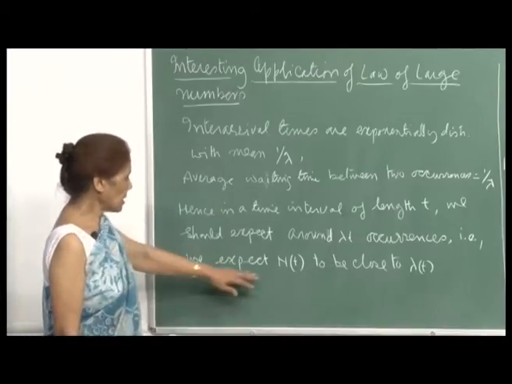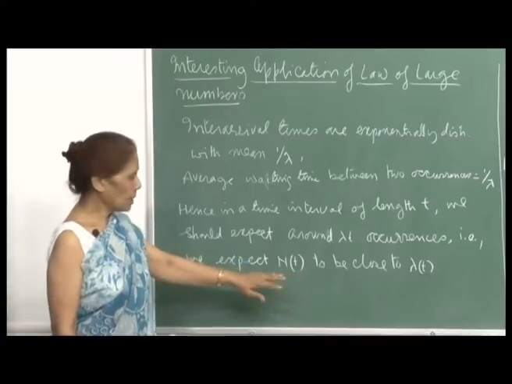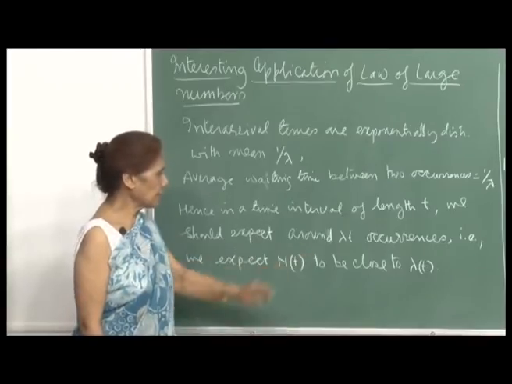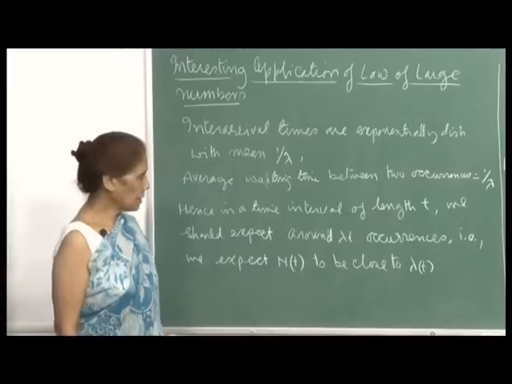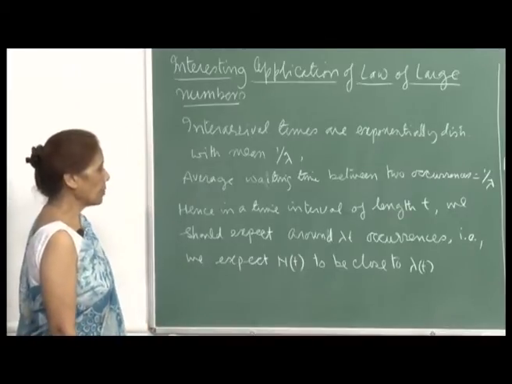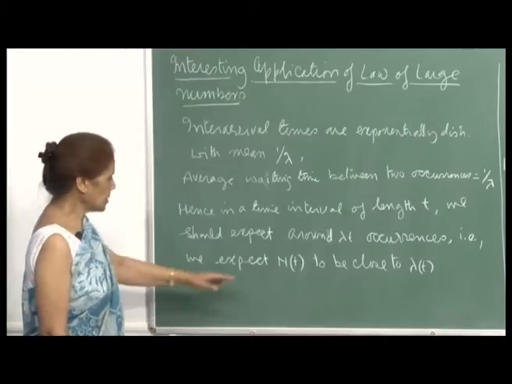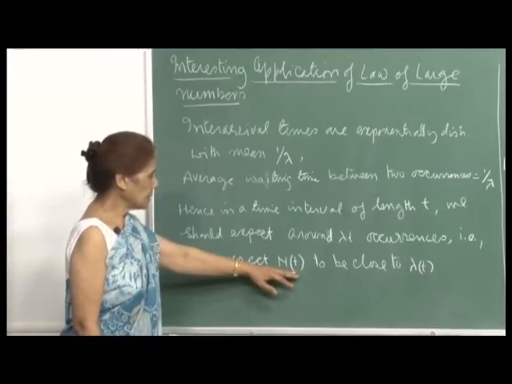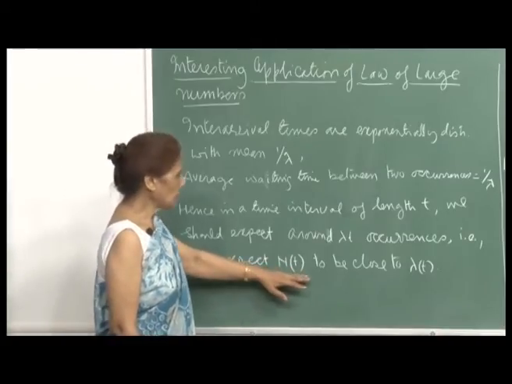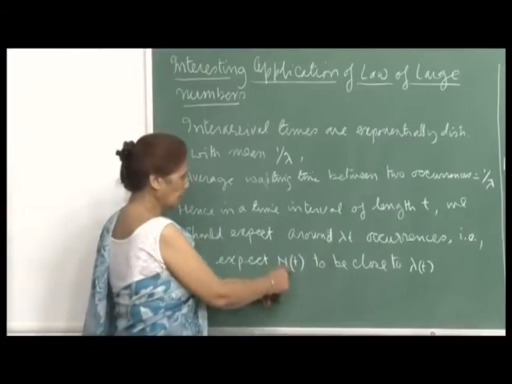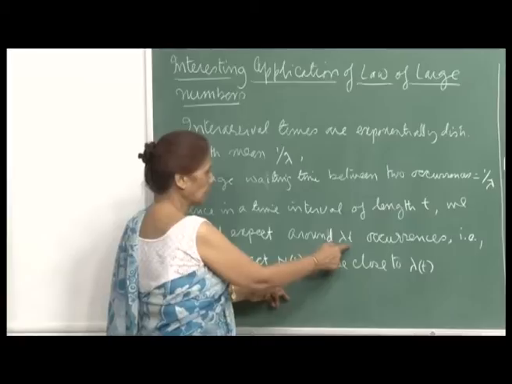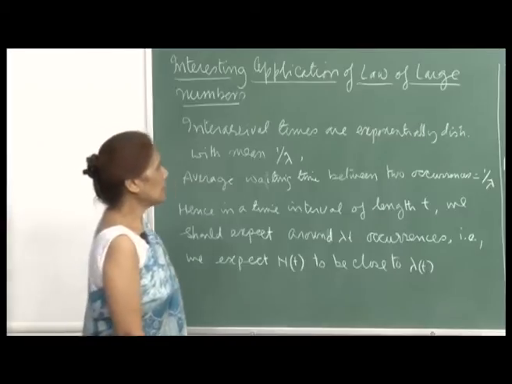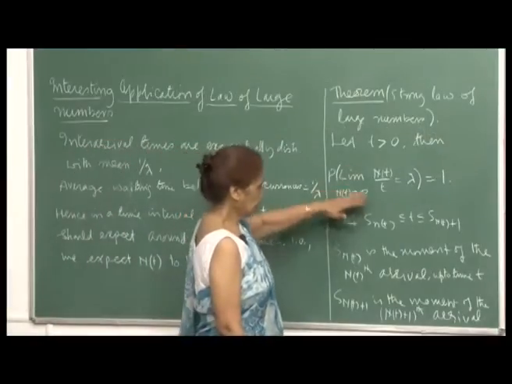Since our notation for the Poisson process for the number of arrivals up to time t is N t, we expect that N t and lambda t should be close, and this is what the weak law of large numbers and strong law of large numbers is all about. Let us look at this, and we will show that the ratio N t by t would be close to lambda, because if you want N t to be close to lambda t, then N t upon t should be close to lambda. This is the whole idea. Okay, so let us look at the proof.